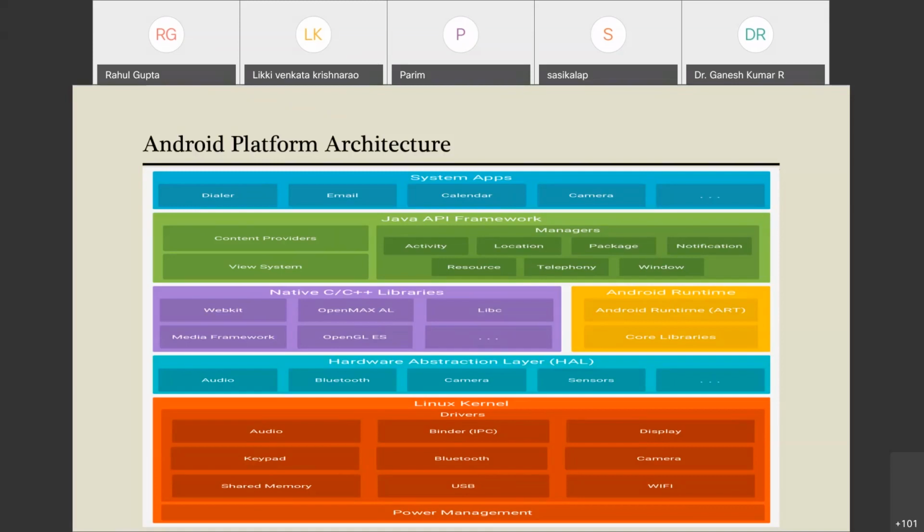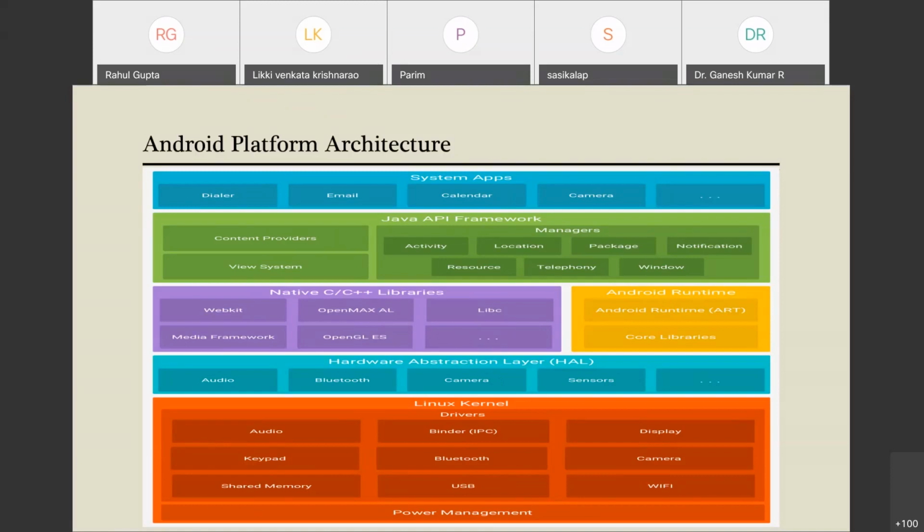Now next is the hardware abstraction layer. So what is this hardware abstraction layer? You could see here, the hardware abstraction layer is basically a set of libraries. Later on, your Java API could call these libraries and could access these hardwares.